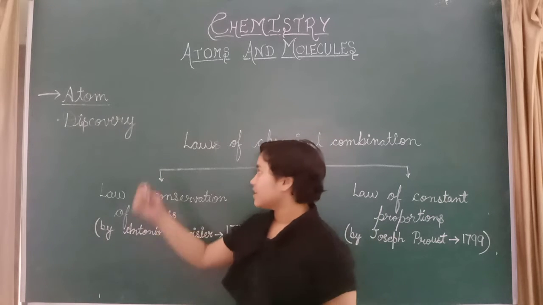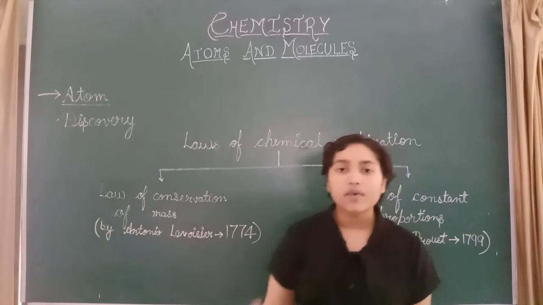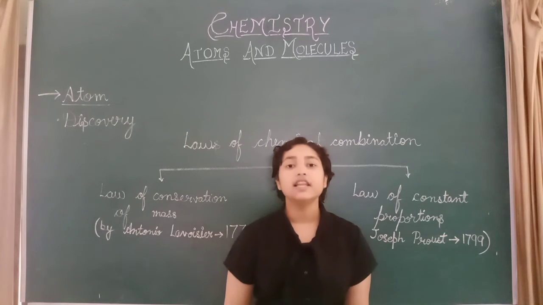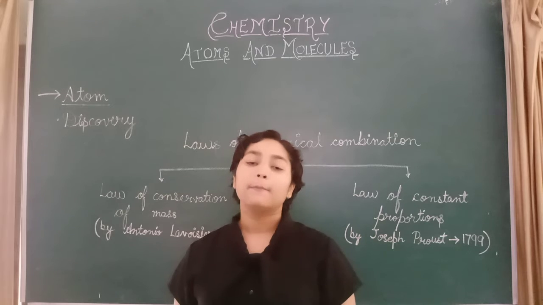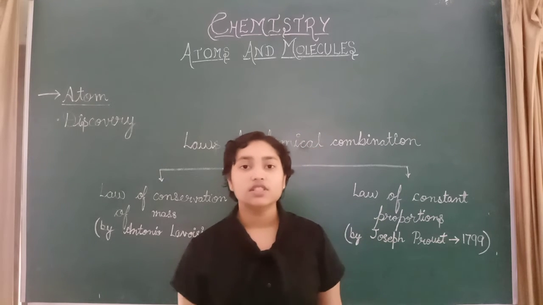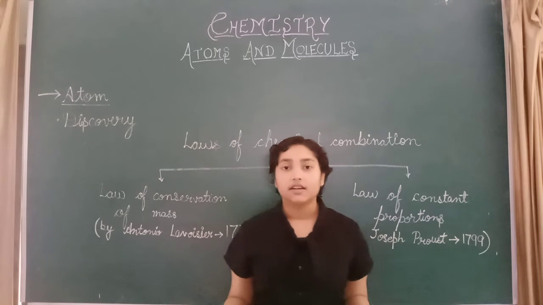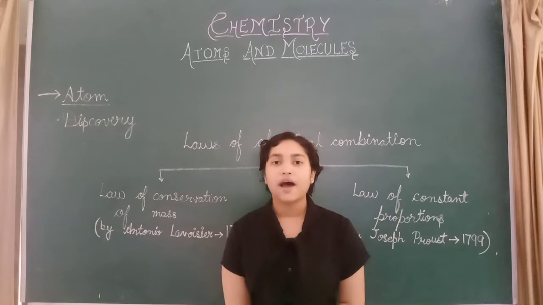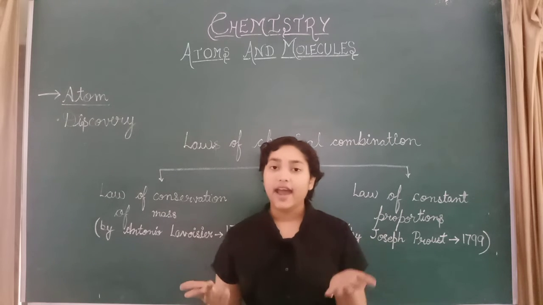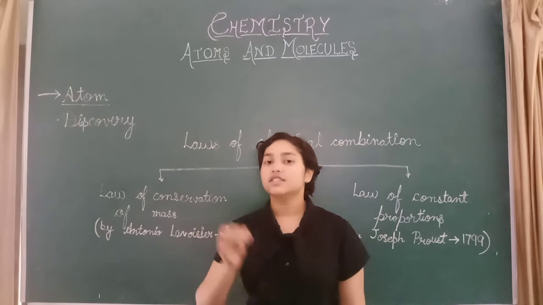So let's see the discovery of the atom. How were atoms discovered? Atoms were discovered firstly by the Indian philosopher Maharshi Kanad. He proposed that every matter is made up of small particles called anu, which are further divided to get parmanu, and parmanu is the atom.